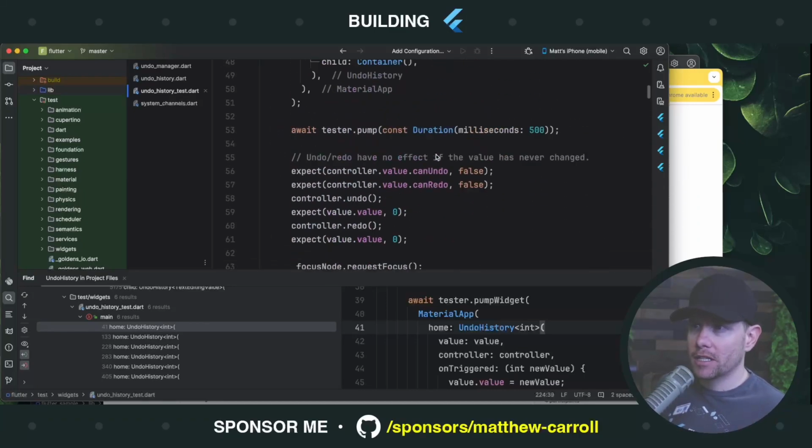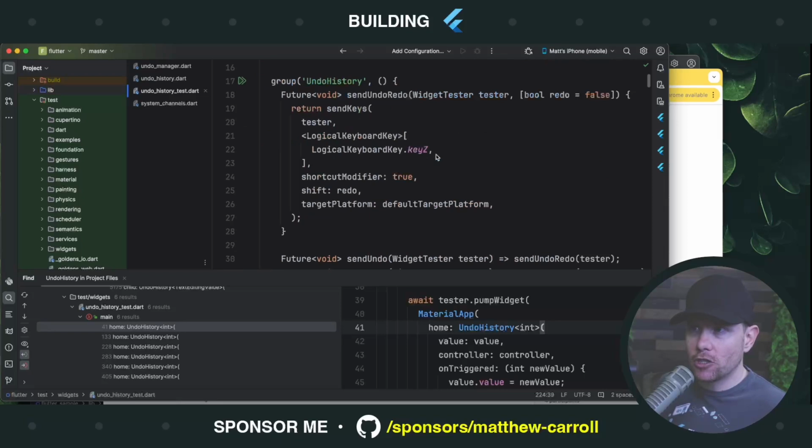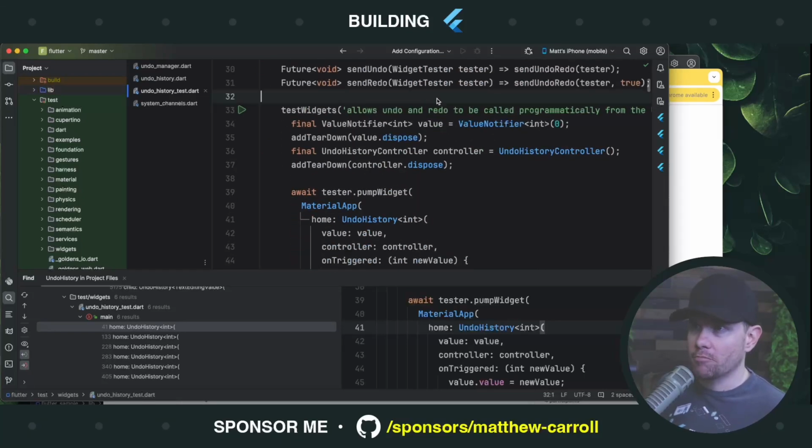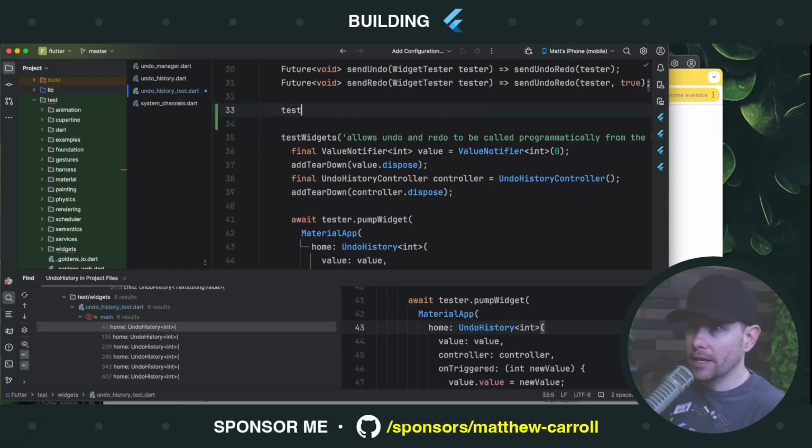I don't know what the Flutter team is going to say about that, but let's do that here. Let's live that approach. So let's create a test widgets. We will say, undo history widget registers as global undo redo client.